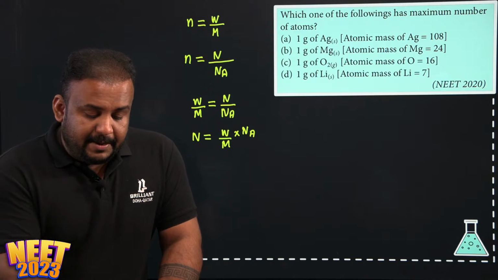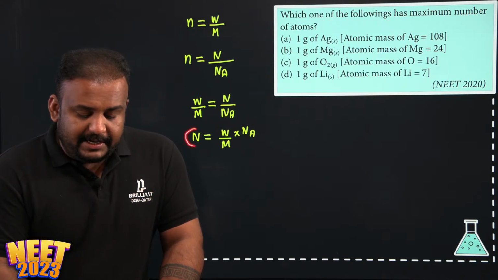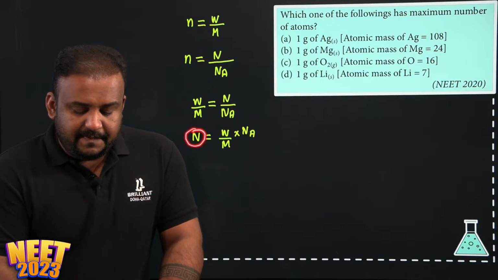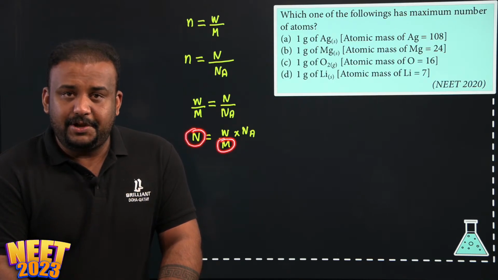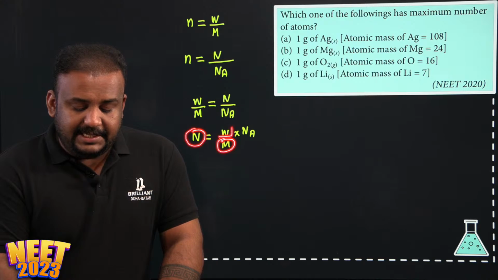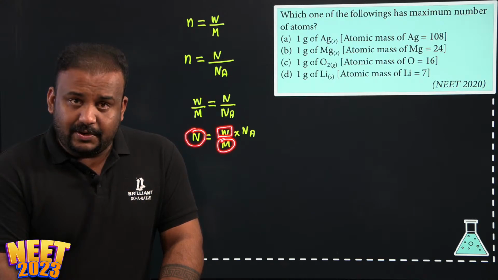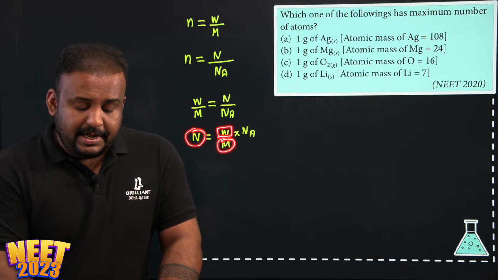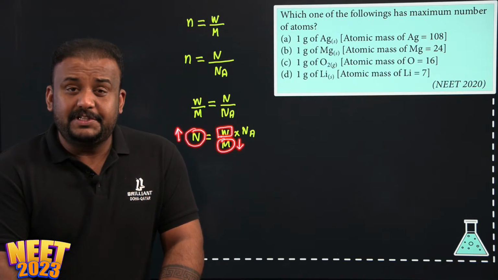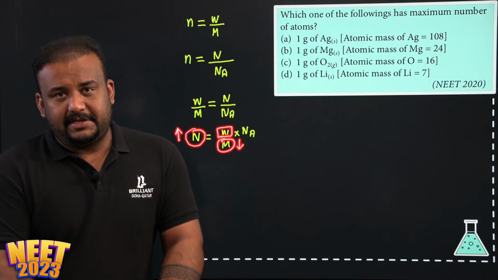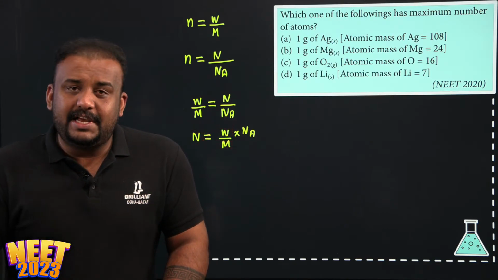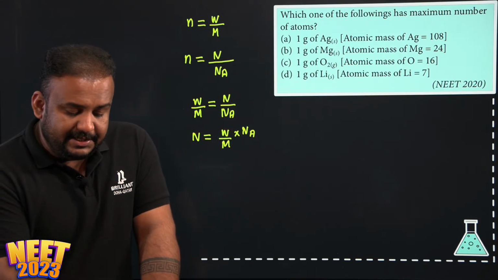Look here. Most number of particles will be present for that substance which has least molecular weight. Do you agree with me? Because if the given mass is constant, the number of particles will be more for the substance which has least molecular weight, correct? If you simply use that logic, you can easily answer this question.